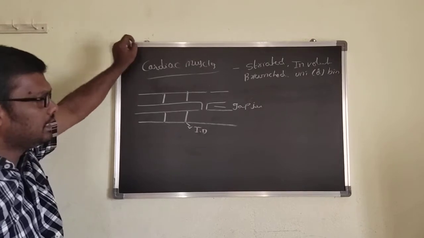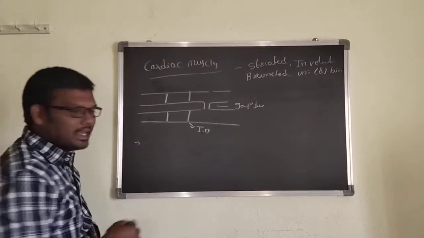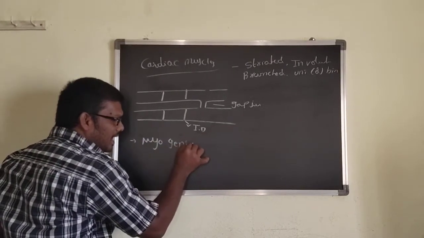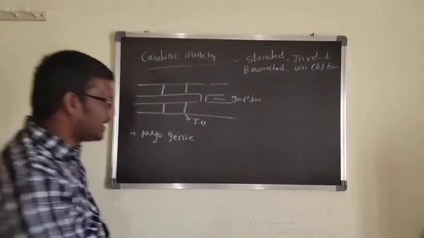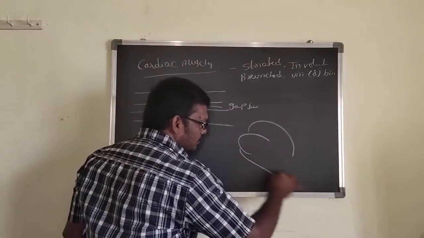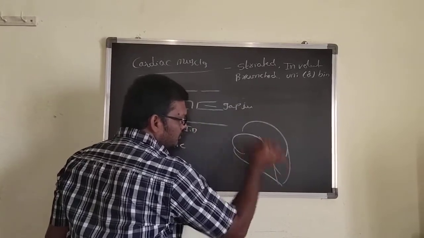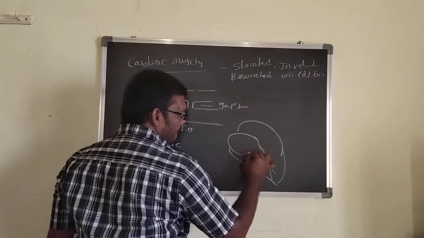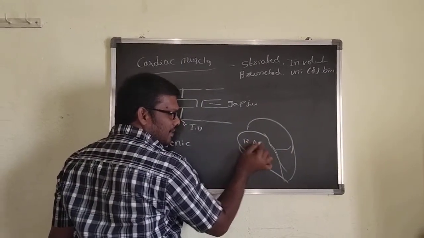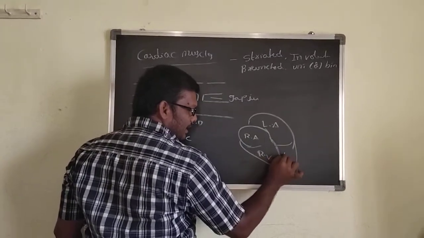Now here, our heart is a myogenic heart, not a neurogenic heart. Why? Because suppose this is the right atria, left atria, right ventricle, left ventricle.